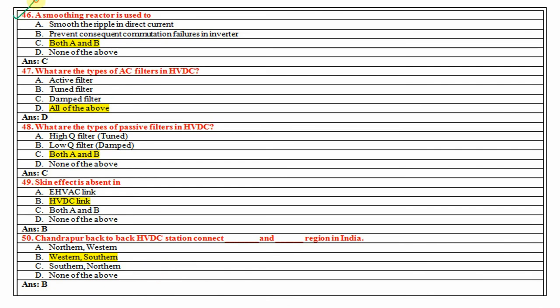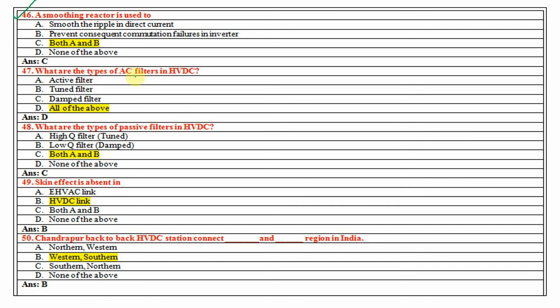Now 46th question, a smoothing reactor is used to smooth the ripple in a direct current and prevent the consequent commutation failure in the inverter. So both functions are done by the smoothing reactors. Also smoothing reactor acts as a buzzer whenever any fault occurs. In that case it gives the idea to your substations.